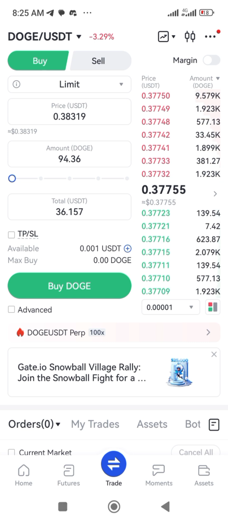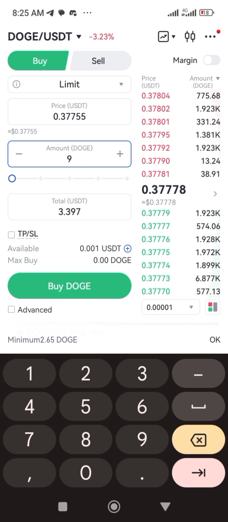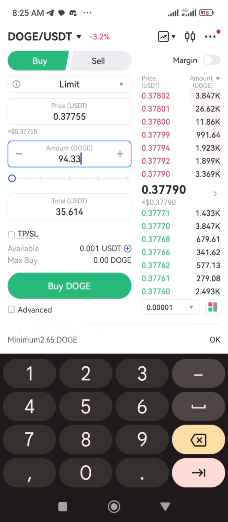You move to Doge/USDT. Your 94.33 Doge is going to give you 35.614 USDT. So you go back to your P2P.